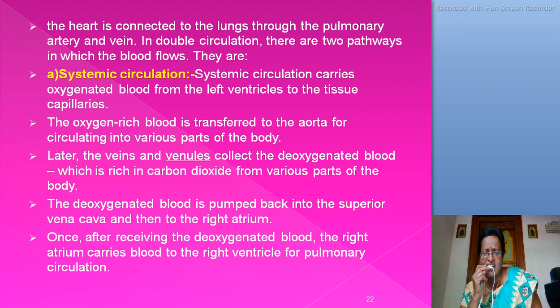Later, the veins and venules collect the deoxygenated blood, which is rich in carbon dioxide, from various parts of the body. The deoxygenated blood is pumped back into the superior vena cava and then to the right atrium. Once after receiving the deoxygenated blood, the right atrium carries blood to the right ventricle for pulmonary circulation. Note down these phases, ma.